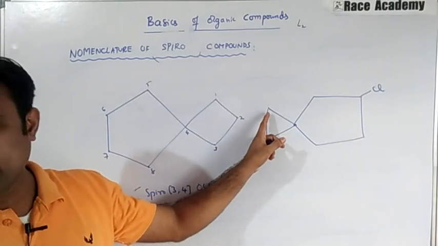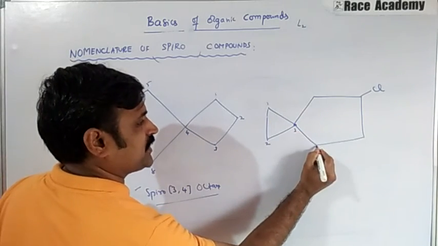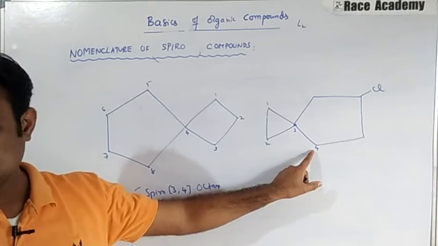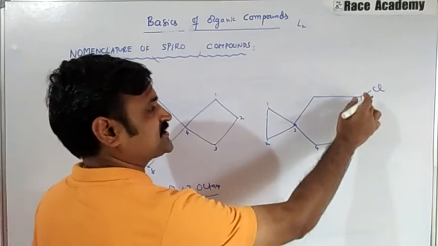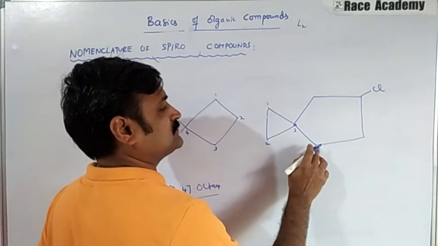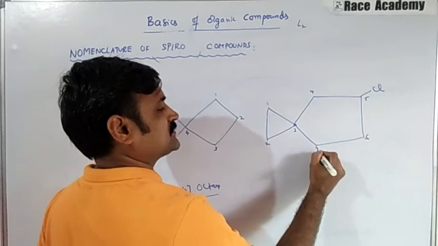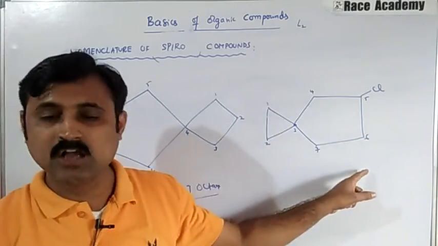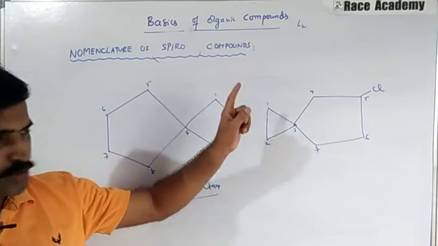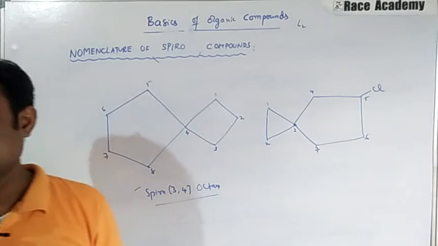If you start numbering here, it will be 1, 2, 3, 4, 5, 6. Suppose you give numbering this side, this will come as 5. So we will go like this, 3, 4, 5, 6, 7. Why have we written like this? Because the chlorine is also important for us. The chlorine-attached carbon should get the least number.